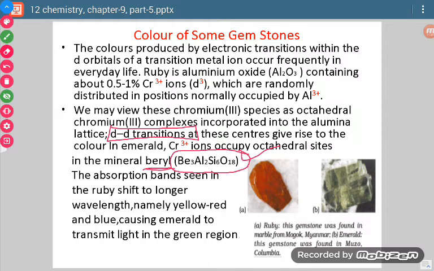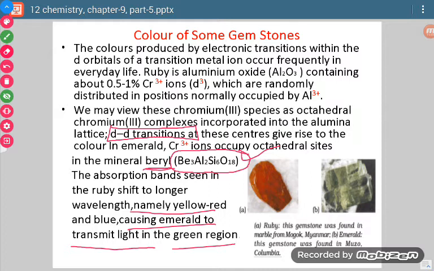Cr3+ ion occupies octahedral sites present in the beryl, and because of this, the type of wavelength which it can absorb differs, and on the basis of that, the complementary color shown is different. So because of this, it appears as green.